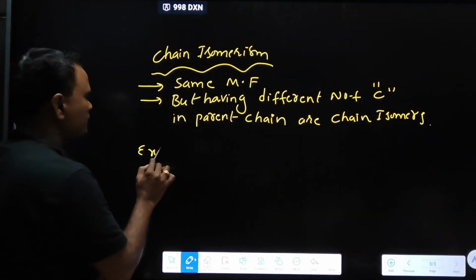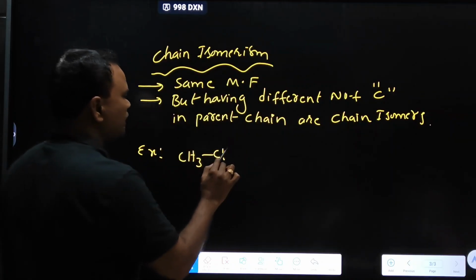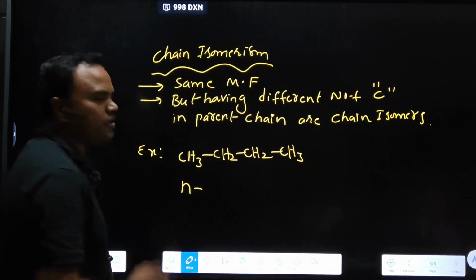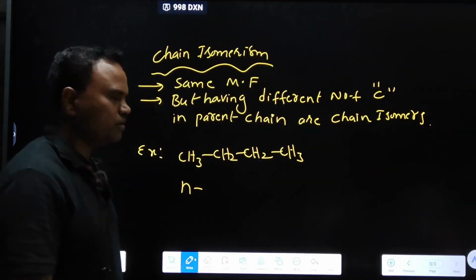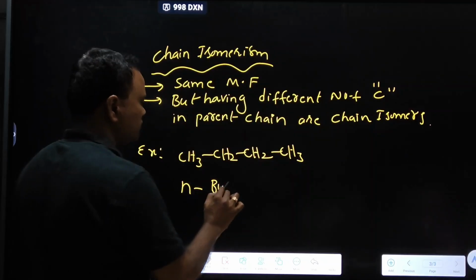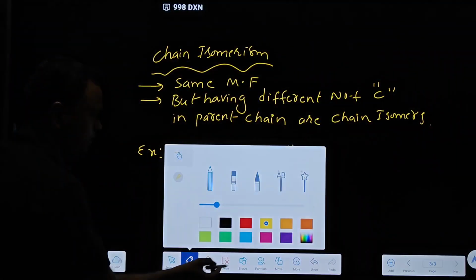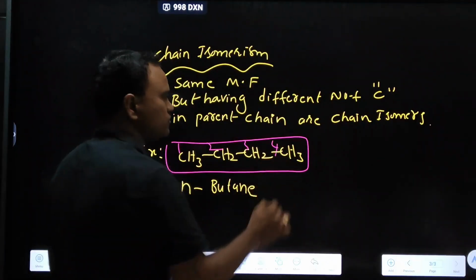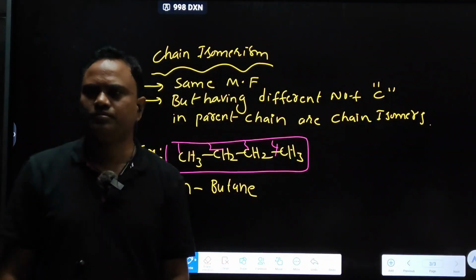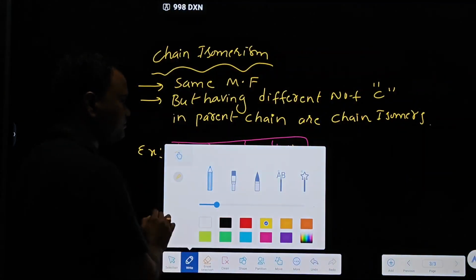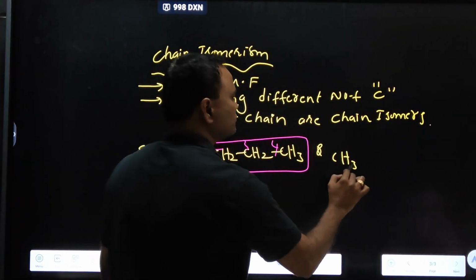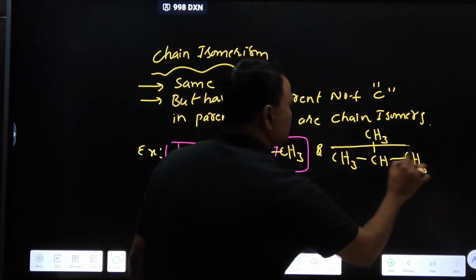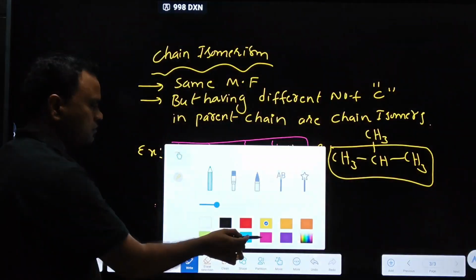Look at this example. Normal butane, normal represented by n. In front of the name, if you observe a small n, it means normal, without any branching. In this main chain, how many carbons are present? 1, 2, 3, 4. Four carbons. In the next example, give the numbering.